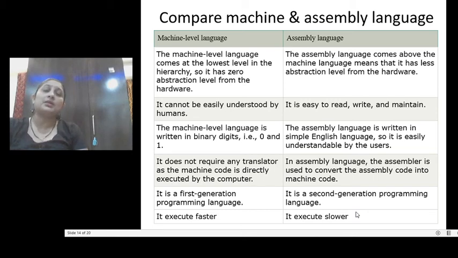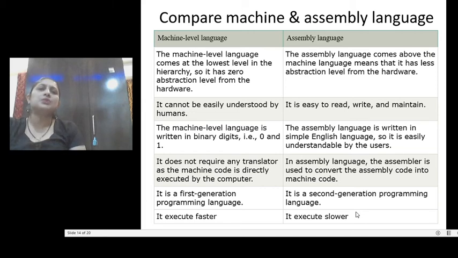But when you talk about the assembly language, it is a middle level language, it has mnemonics, and it is required to translate the mnemonics into the machine code, that is zeros and ones combination, so it requires a translator. So if you think about execution speed, definitely machine level language will execute faster as compared to assembly language. We can call the machine language the first generation language and assembly language the second generation language.